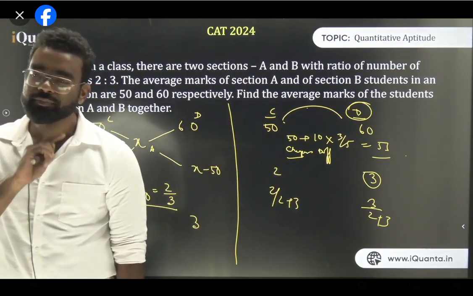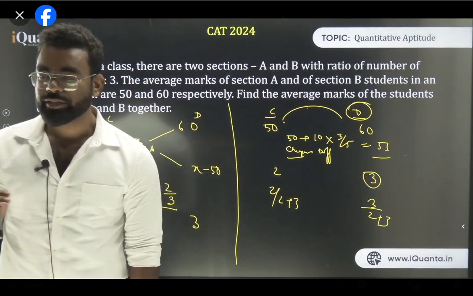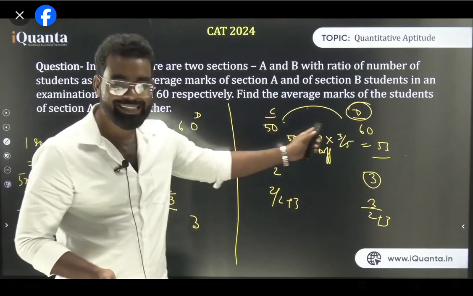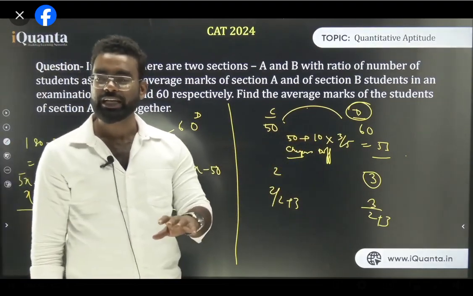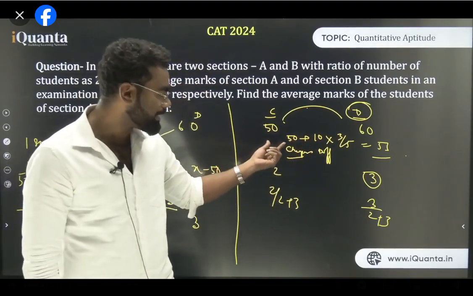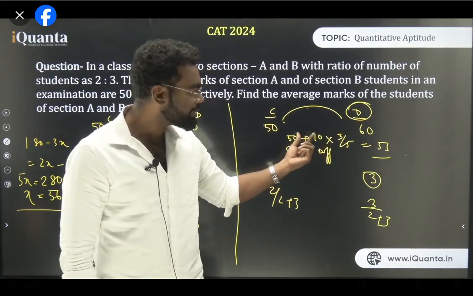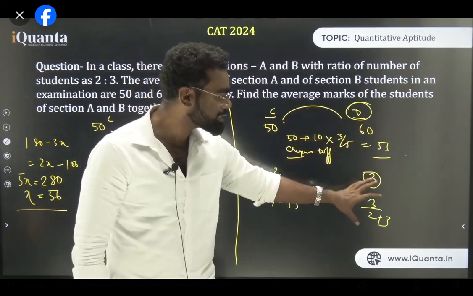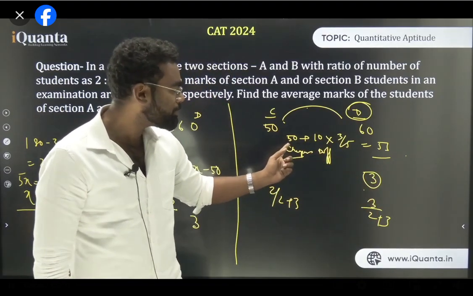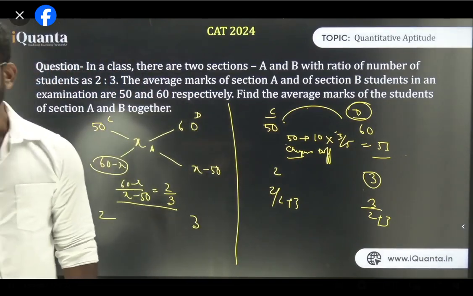Am I clear? All of you, please understand this method, a very important way to solve this question. We will discuss three items later, since in a lot of cases the answer cannot be determined. So 50 and 60 with ratio 2 is to 3: the average is the cheaper quantity 50, plus the difference 10 in the ratio 2 is to 3, taking the dearer's proportion, 3 upon 5. That gives 56. That's your answer. Am I clear?